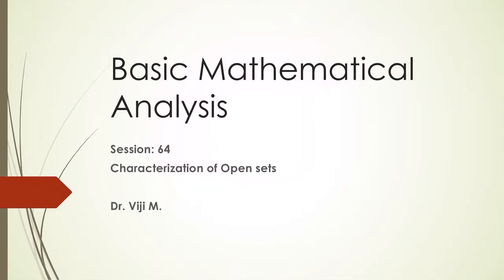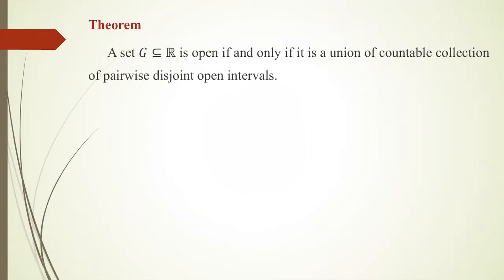Now, in this characterization, we say which subset of real numbers will be an open set. The theorem says that a subset of real numbers G is open if and only if it is a union of a countable collection of pairwise disjoint open intervals.